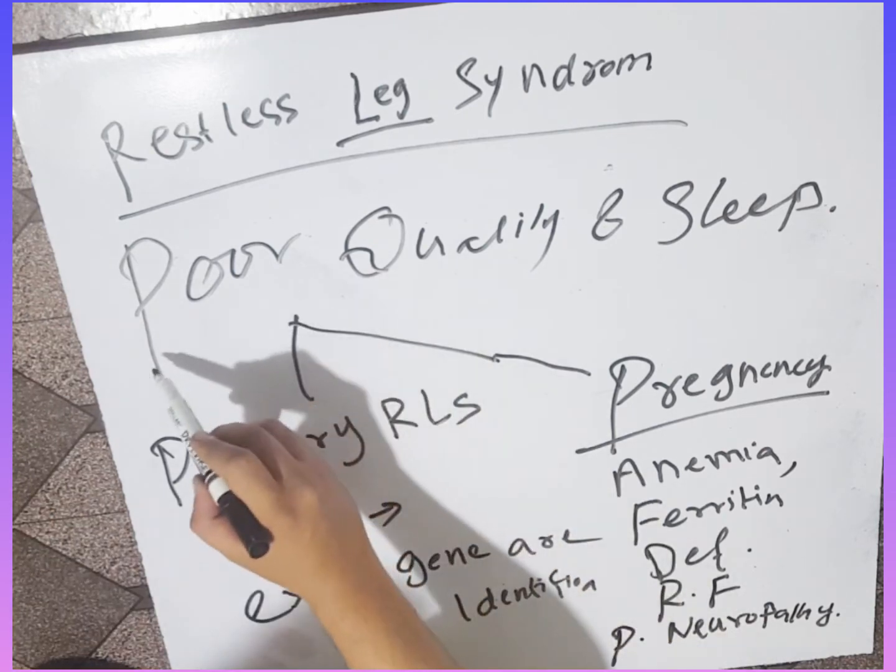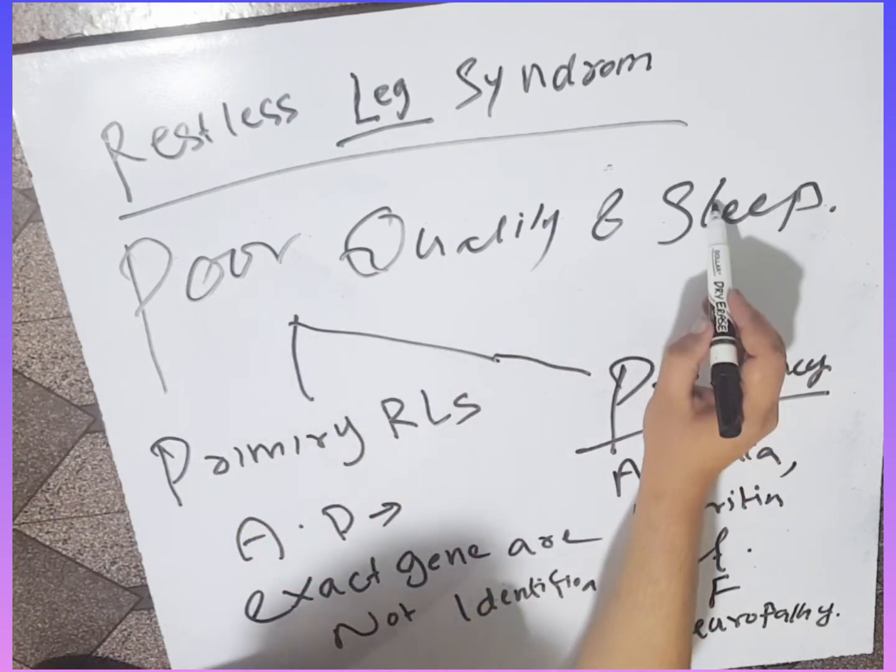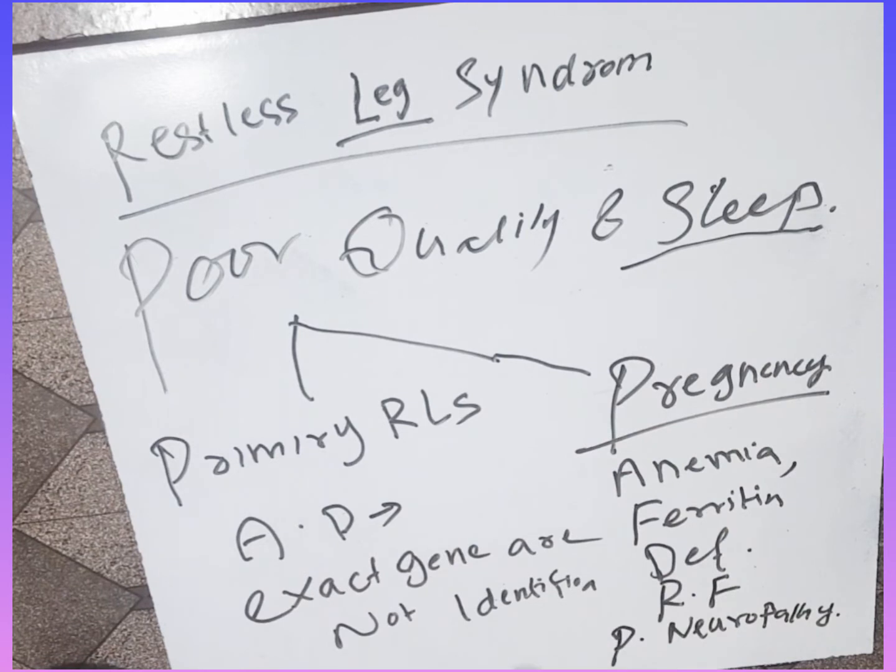In restless leg syndrome, the patient has poor quality of life and poor quality of sleep because the symptoms worsen at night and the legs are in restless states. The movements occur every 5 to 90 seconds, last from seconds to minutes, and reoccur.